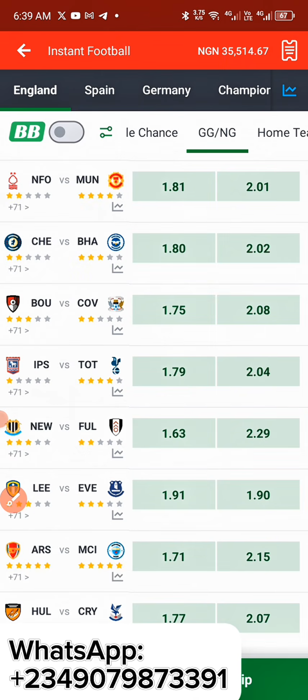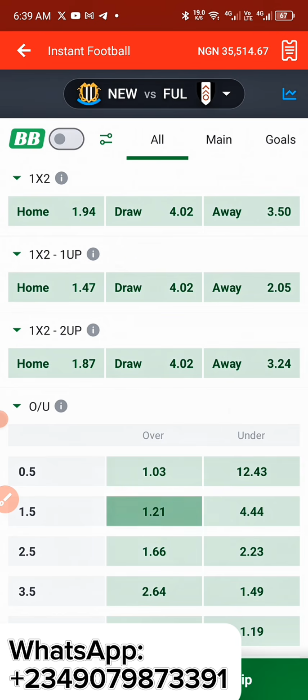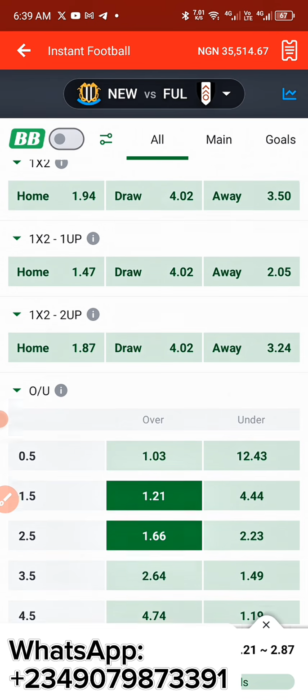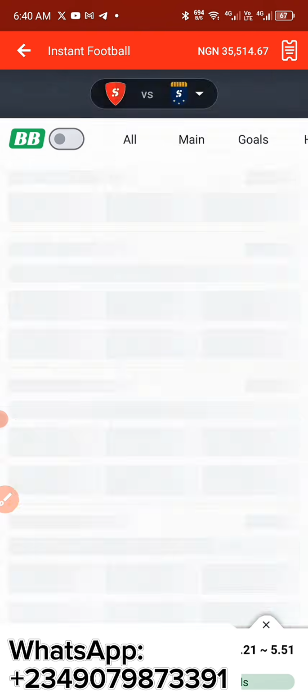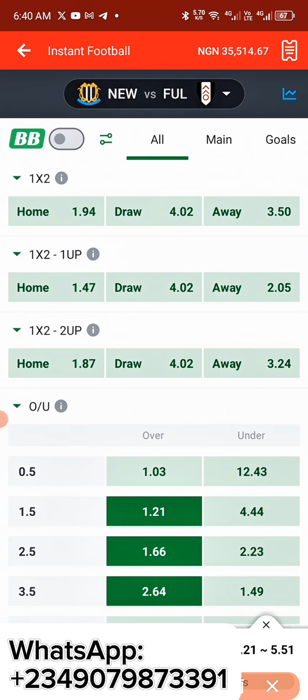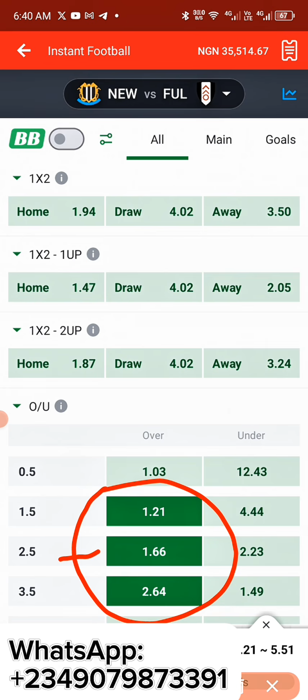So now we're going to go and check 1.5. As you can see, we have a very good amount of odds right here in this place. Example, we have a better odd, but let me explain one thing you need to know. Maybe you come here and you can check, let me use for instance the way we saw smaller odds the last time. You're seeing a smaller odd, but this one is a better odd because the 2.5 is at 1.66. But this one is not even really a better odd. We need to be getting at least 2 odds from 1.80, but it's quite unfortunate that we're not seeing this. But this one is still acceptable.